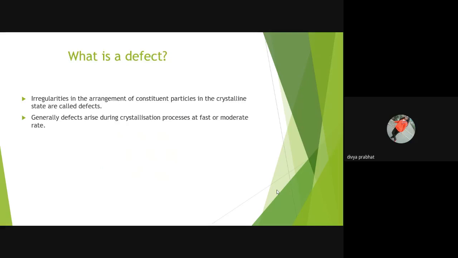Defect. Irregularities in the arrangement of constituent particles in the crystalline state, or any deviation from completely ordered arrangement of constituent particles in a crystal, is known as defect. Generally, defects arise due to crystallization processes at fast or moderate rate.